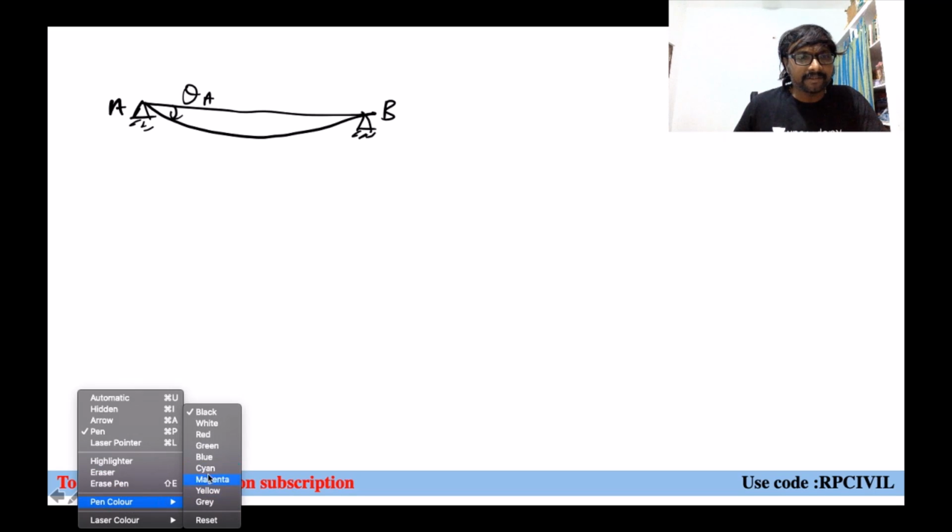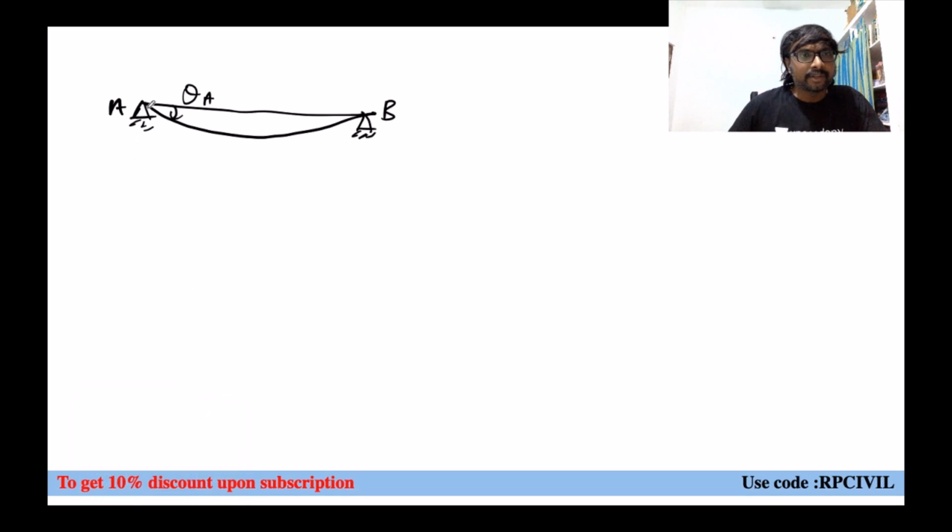At point A, we have to draw which one? Tangent. When you are drawing this tangent at A, it will go like this. This will become B dash. How can you get this BB dash now? So now this is theta A. The horizontal distance will be L. So approximately what you can say?